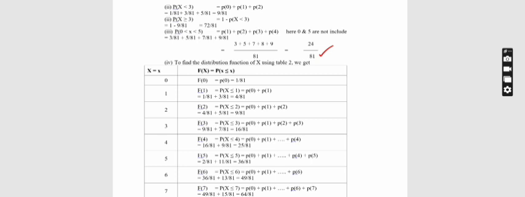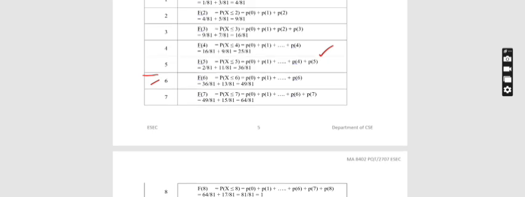At last, our third condition is we need to find the distribution function of x. We know the x values lie between 0, 1, 2, etc., up to 8. First, f of 0 is equal to probability of 0, that is 1 by 81. Next, for 1 we need to add less than or equal to 1, which includes 0 and 1. So 1 by 81 plus 3 by 81, which is 4 by 81. Next, probability of x less than or equal to 2 means 0, 1, 2. If I add all of these, I get 9 by 81.